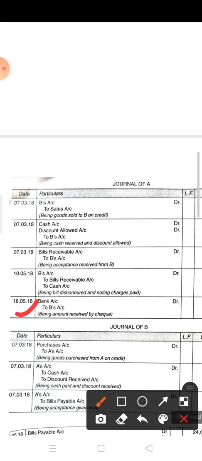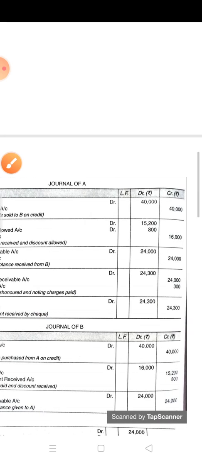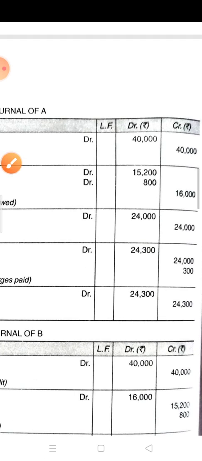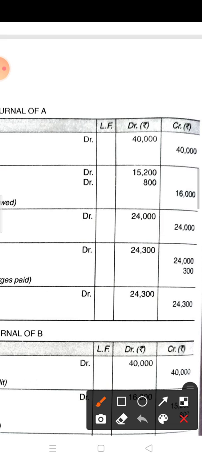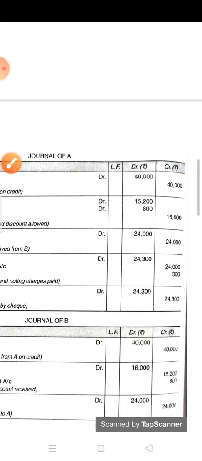A has received the cash, so bank account debit to B's account, and the amount is 24,300. Children, you write 24,300 because it is 24,000 of the bill plus 300 for noting charges. In this way you make the entries in the books of A.